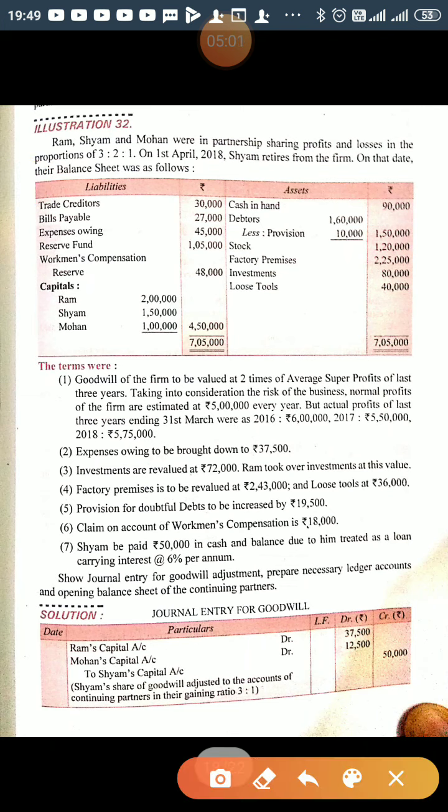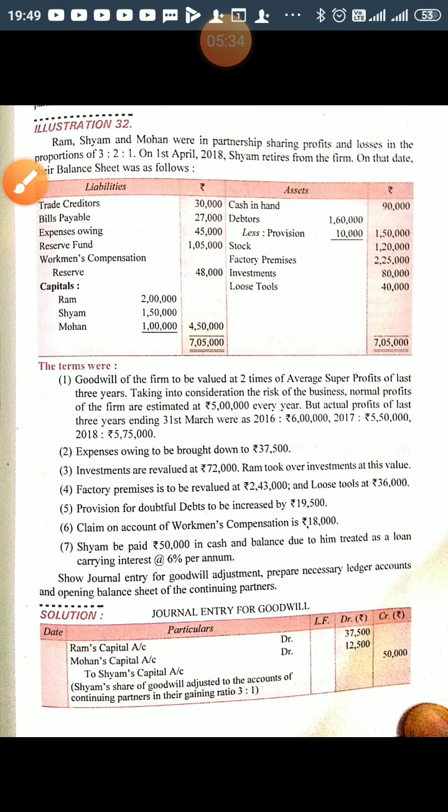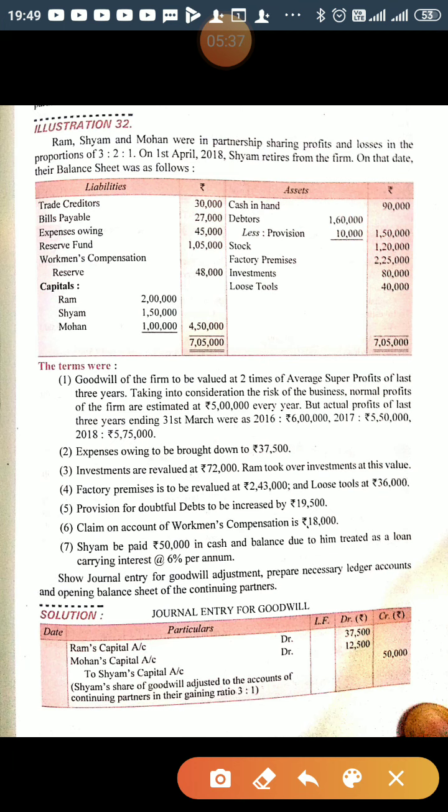Now the next item is expenses owing, that is expenses outstanding, 45,000. There is an adjustment given: expenses owing to be brought down to 37,500. The liability towards expenses owing was 45,000. Right now it is revalued, that is brought down to 37,500. So the present value of the liability towards expenses owing is 37,500. So the liability has been decreased, and this is a gain for the business.